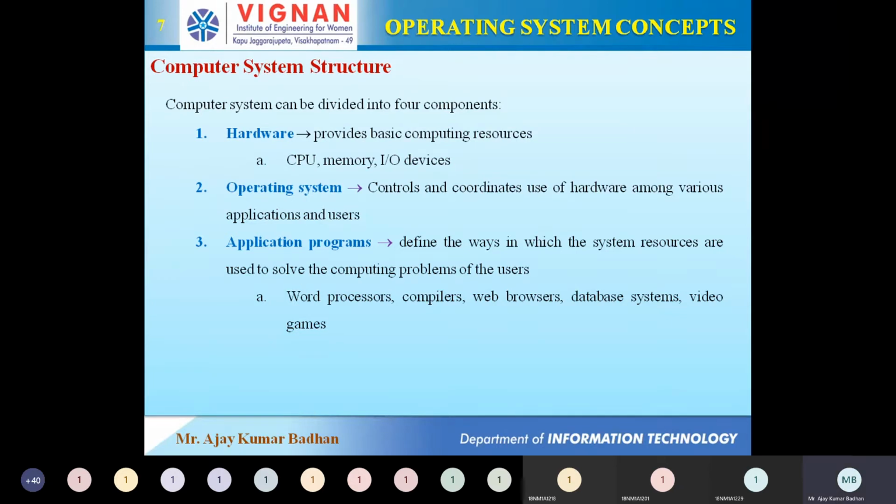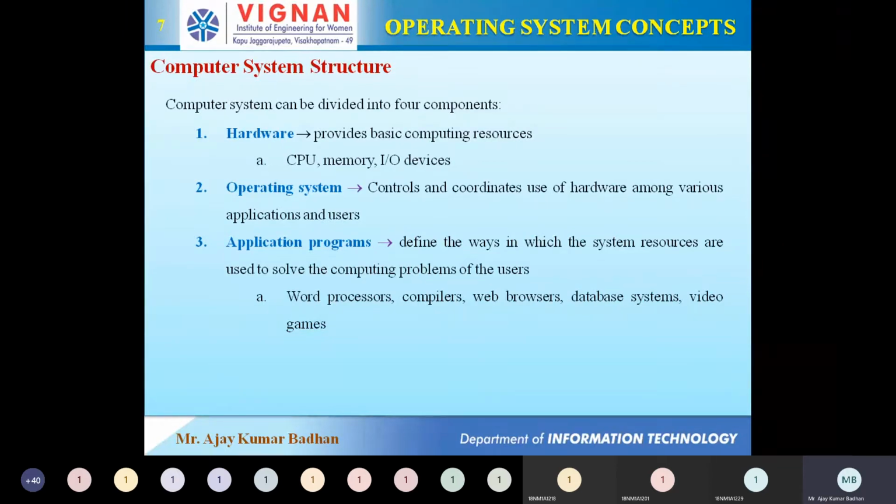And next comes the application programs. These are the user-related programs we use for our convenience, like word processors and compilers. If you are writing a C program, you use an editor, which is one type of application program.